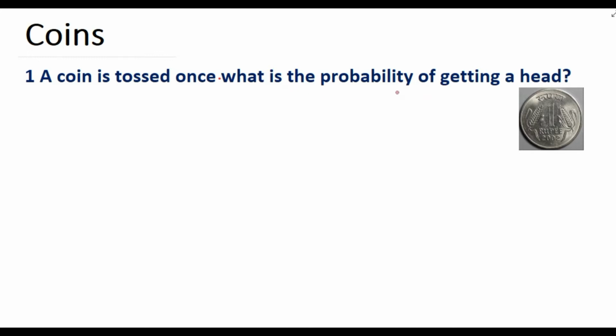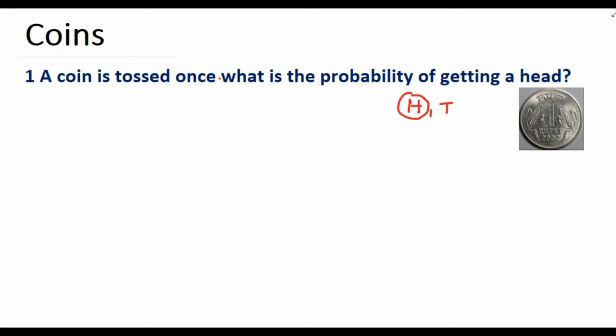We know when we toss a coin, either we will get head or we will get tail. So there are two outcomes, one is head, other is tail. So total number of outcome is 2. Now the question is, what is the probability of getting a head? So our favorable outcome is getting a head and number of favorable outcome is only one, that is H.